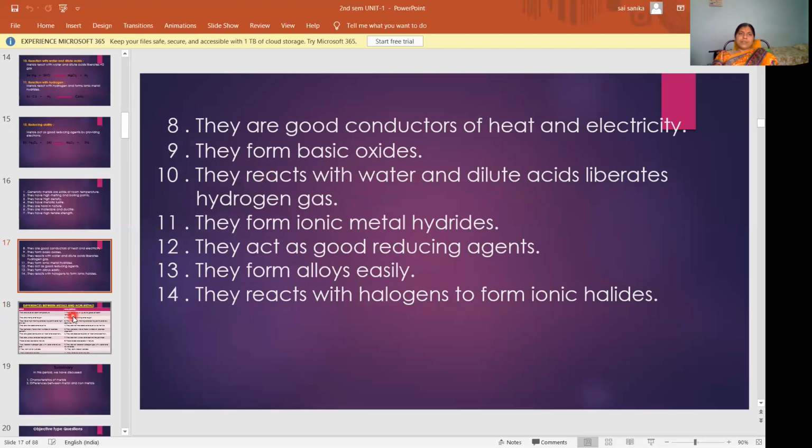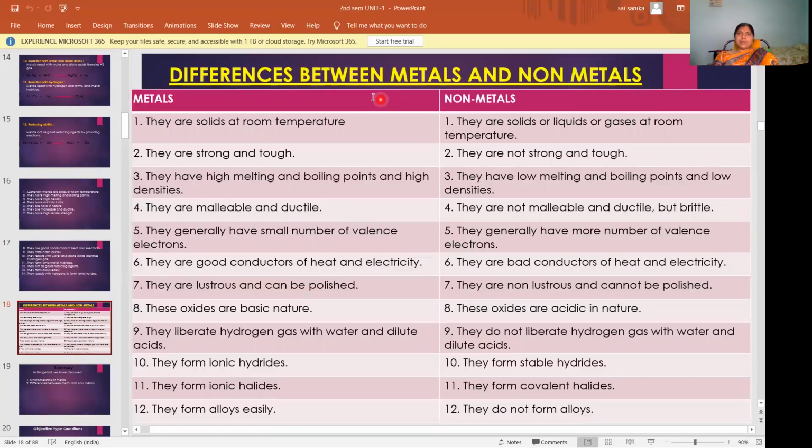So next our topic is differences between metals and non-metals. You studied the characteristics of metals. Those points only we will write in the differences, but here we will differentiate metals and non-metals. In the first column we are taking metals and in the second column we are taking non-metals. So what is the first point?